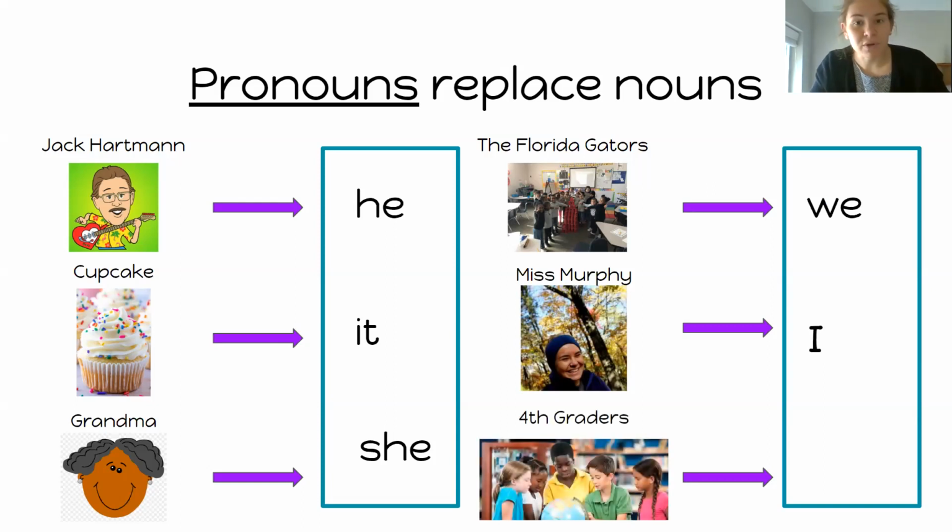Okay, and the last one here is fourth graders. So I'm not a fourth grader. I don't think any of you are fourth graders, right? Because you're kindergartners. So what pronoun could we use if we're talking about fourth graders? Let's think. Fourth graders share a hallway with some other scholars in Prodeo. They sit in bigger chairs than we do. What do you think? What pronoun? They, right? They is used when we're talking about a group of people or a group of things, but we're not part of it, right?